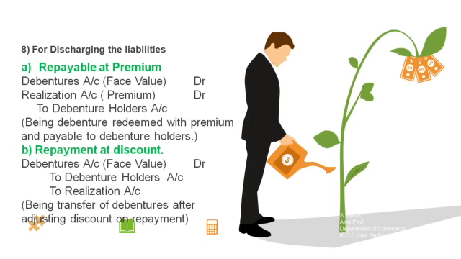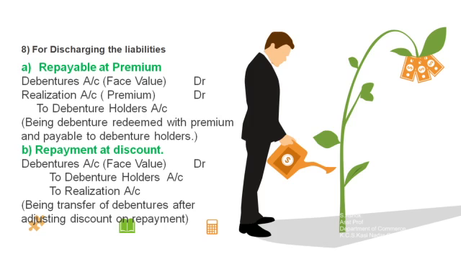The journal entry will be debentures account debit. So here face value has to be updated. Then realization account debit. So here the premium should be updated. The last one is to debenture holder account, which means the payment they have exactly received. Example, face value of debenture is 1 lakh. If the debenture is being redeemed at a premium of 20,000, so face value is 1 lakh, premium is 20,000. So finally the amount paid to the debenture holder will be to debenture holder account rupees 1,20,000. Narration being debentures redeemed with a premium and payable to the debenture holders.